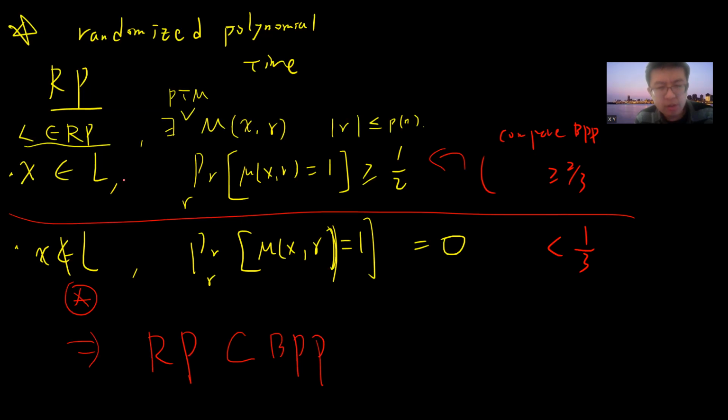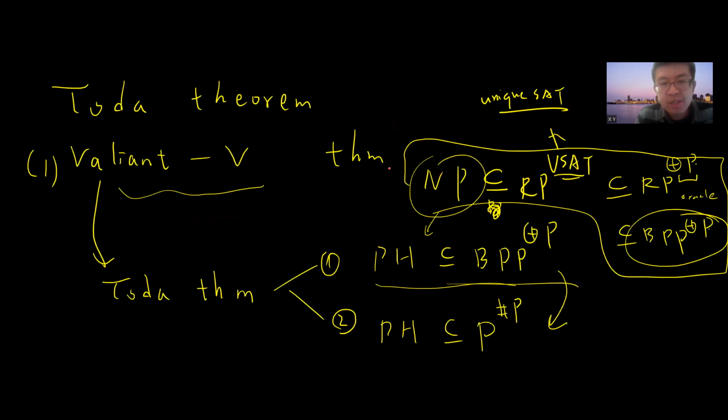Then I will get 3/4 probability, right? Because if x does not belong to L, then it is always 0, right? So I just run this algorithm twice, and if any result is 1, then that means x belongs to L. Okay, so you run it twice, then you prove that RP is a subset of BPP.